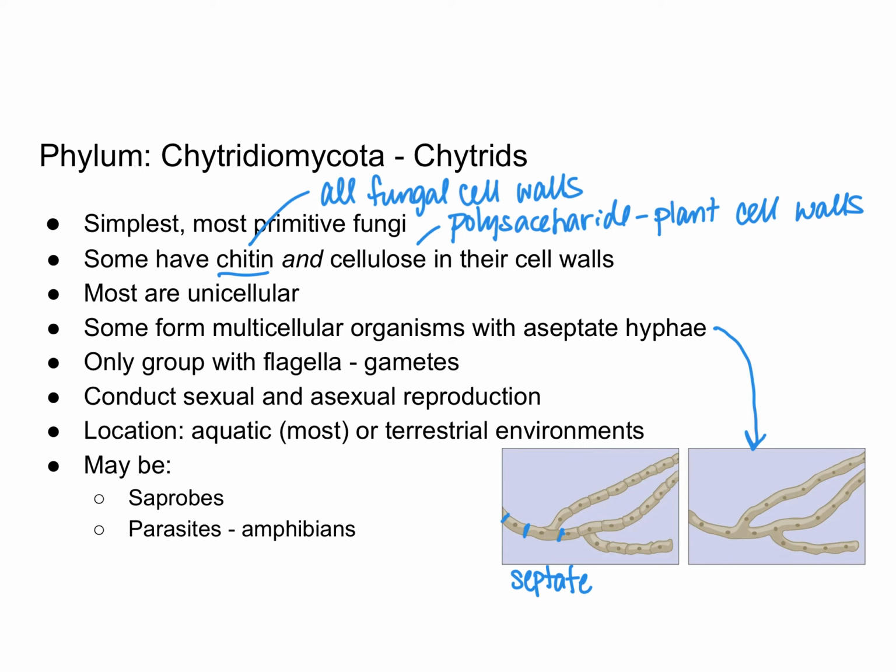Chytrid fungi are the only ones that have flagella. Remember, the flagella just allows the gametes to swim around in their environment. Chytrid fungi can conduct sexual and asexual reproduction. They are mostly located in aquatic environments, although some can be found in terrestrial environments. Some chytrids are saprobes. Remember, saprobes are the decomposers. But some are parasitic, and parasitic means that it's going to harm another organism.